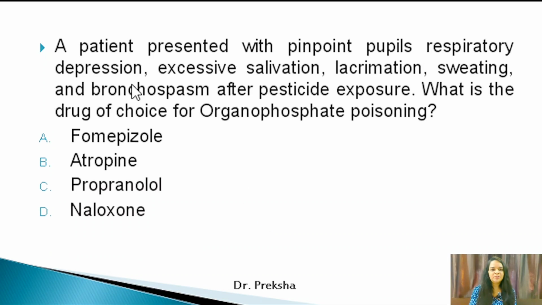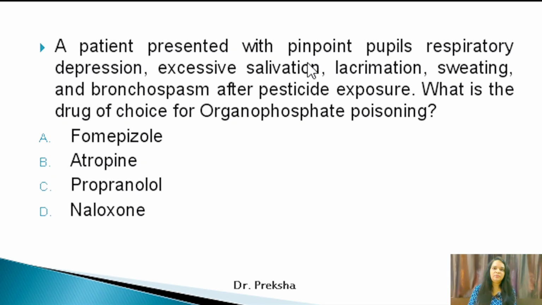Now next MCQ, a patient presented with pinpoint pupils, respiratory depression, excessive salivation, lacrimation, sweating and bronchospasm after pesticide exposure. What is the drug of choice for organophosphate poisoning? Here the diagnosis is given, organophosphate poisoning, and for this the drug is atropine. Fomepizole, propranolol, naloxone, these are the wrong options.